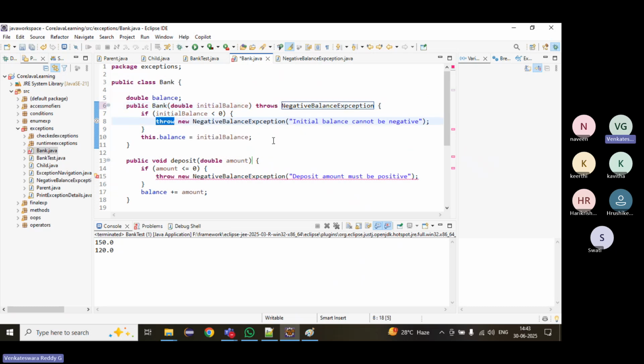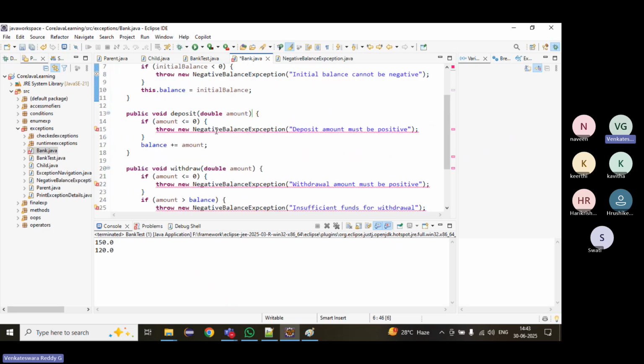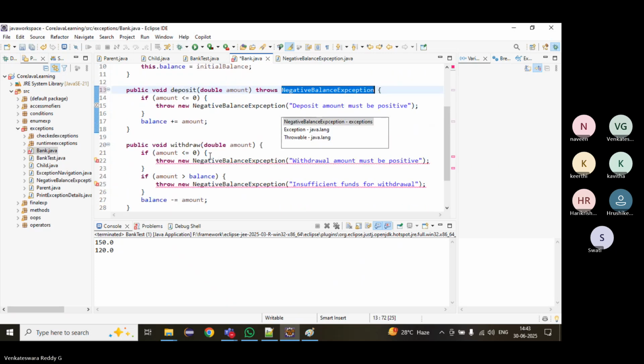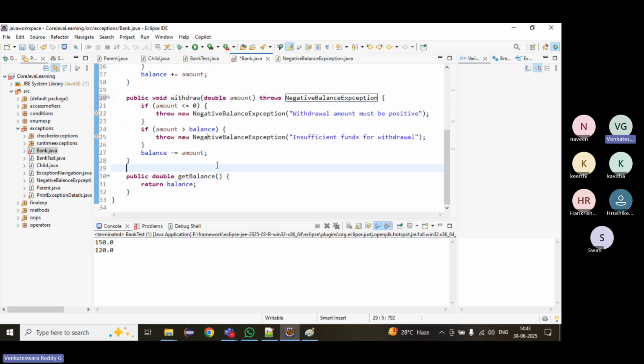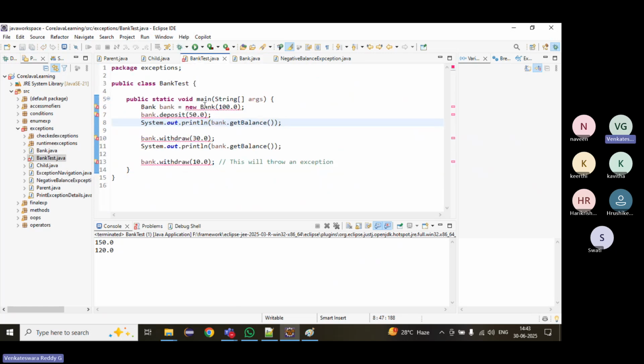Whenever we are using the throw keyword, the throws keyword also we must have. See, all the methods are giving that error. Whenever you are throwing a checked exception, we must have throws. Who is calling? BankTest is calling. Again, BankTest also must handle that.